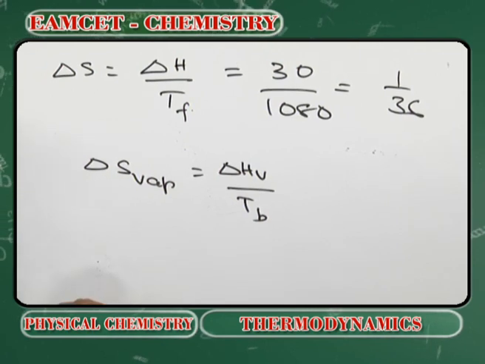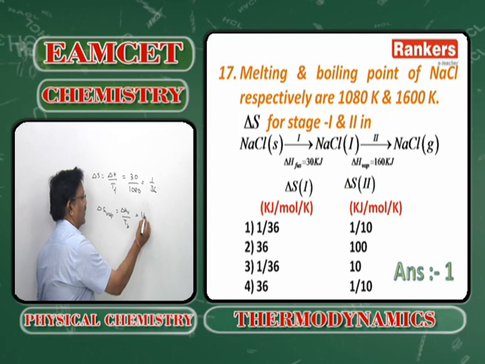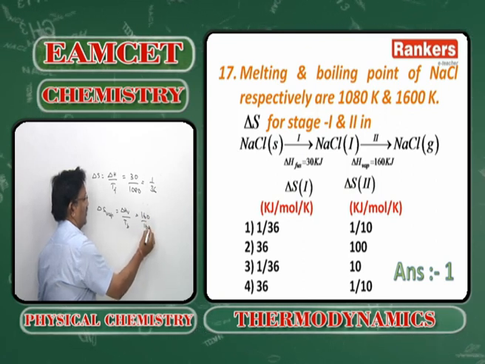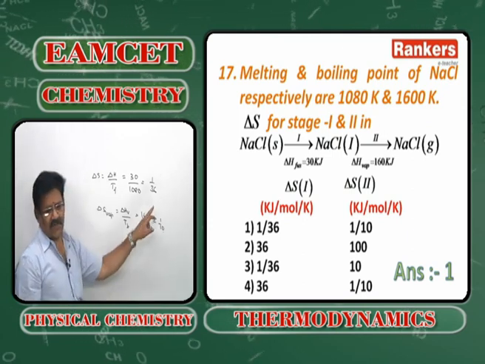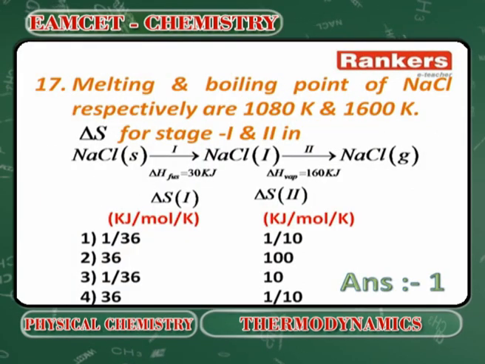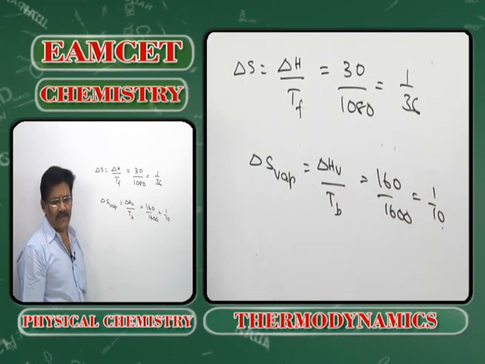Now what is the answer? 160 by 1600, 1 by 10. So option 1 is the answer. Delta S1 is equal to 1 by 36, delta S2 is equal to 1 by 10. Next.